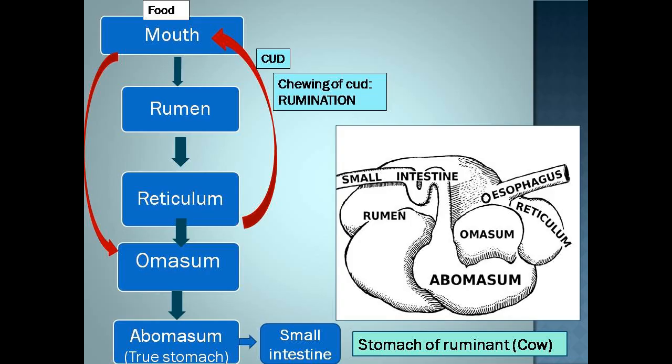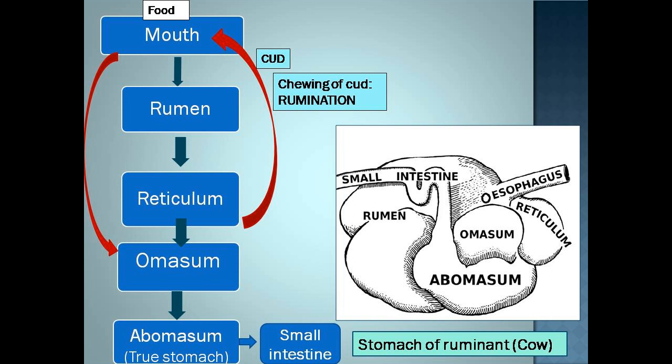Now, how does the digestion process take place in ruminants? Stomach of ruminants consists of 4 chambers: rumen, reticulum, omasum and abomasum. This type of stomach is called compound stomach. So food enters the first chamber, which is known as rumen. This chamber is the largest chamber. Then the food enters the reticulum, which is the second chamber. Now food is partially digested here and it is converted into a soft pulp which is known as cud.